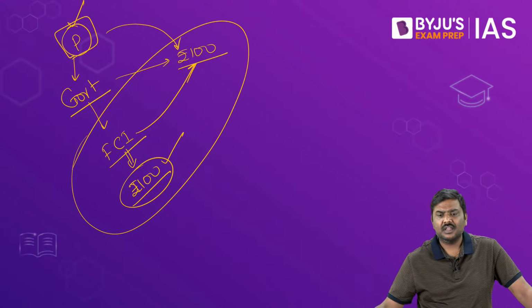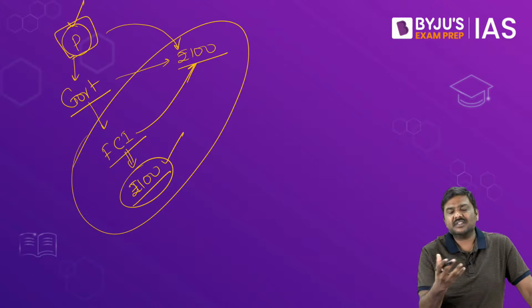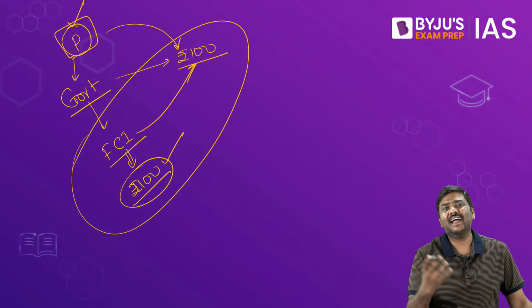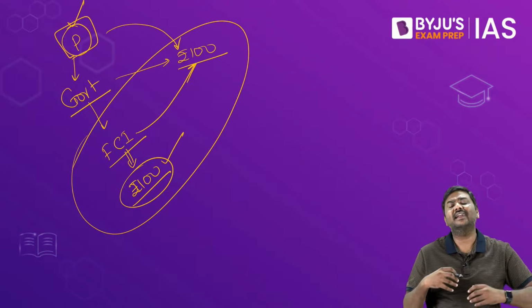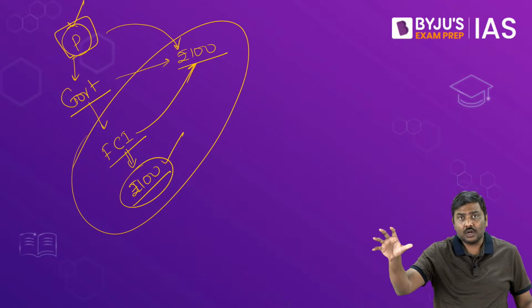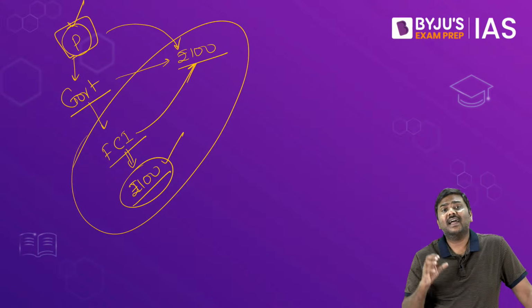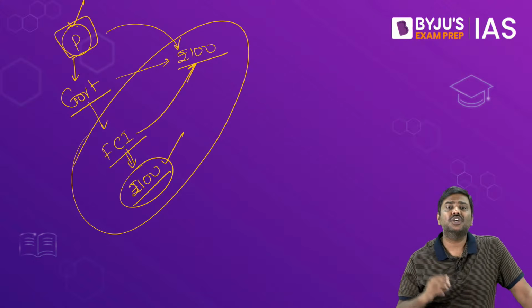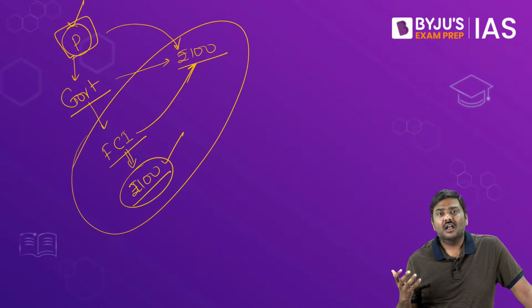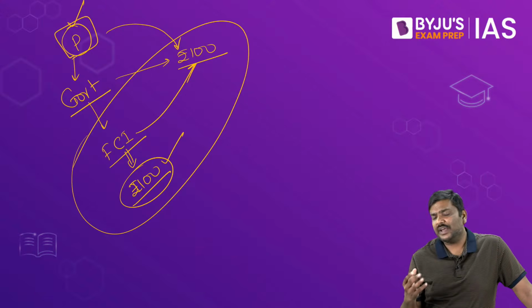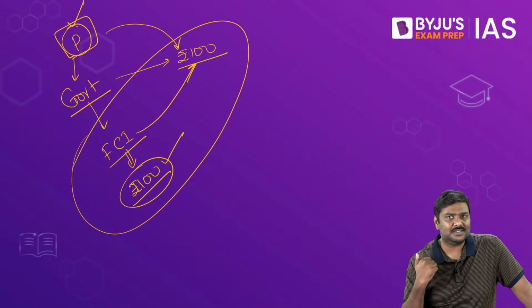What are assets? Assets, basically understand this. Assets are the ones which are created by us. For example, I will invest a certain amount of money and create an asset. For example, I might create an asset in the form of, let's say, road. I might create an asset in the form of, let's say, bridge, tunnel, etc. And whenever you create an asset, you expect returns from these particular assets. Done?